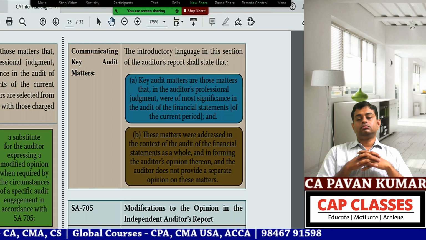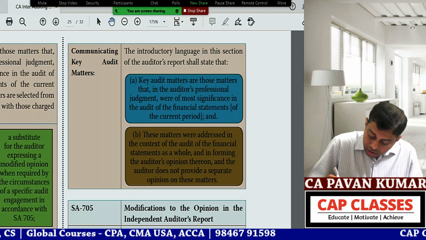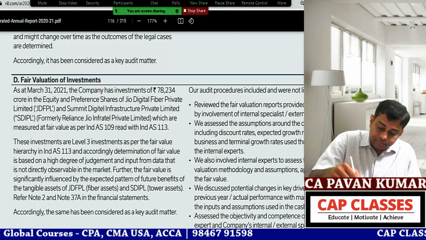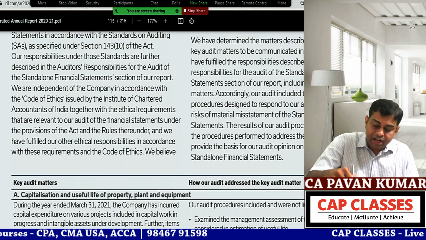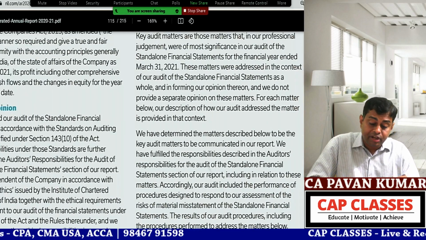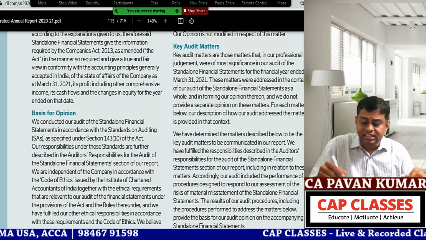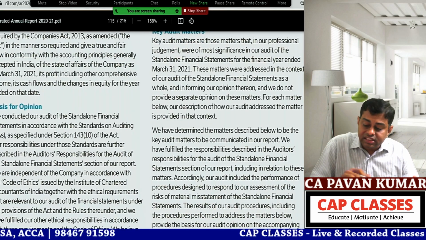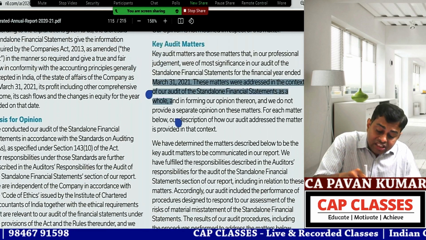Now, look at the language given in the introduction before key audit matters. Introduction to CAM. So here, whatever the standard says, did the auditor of Reliance Industries use the same language as A and B here?